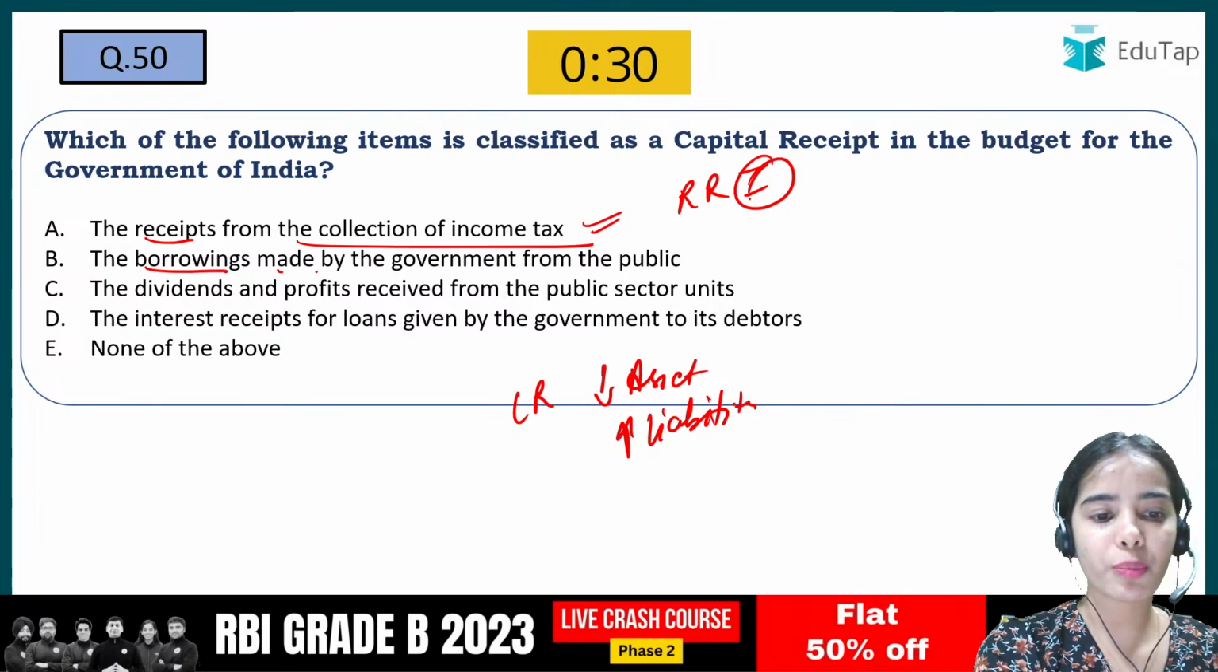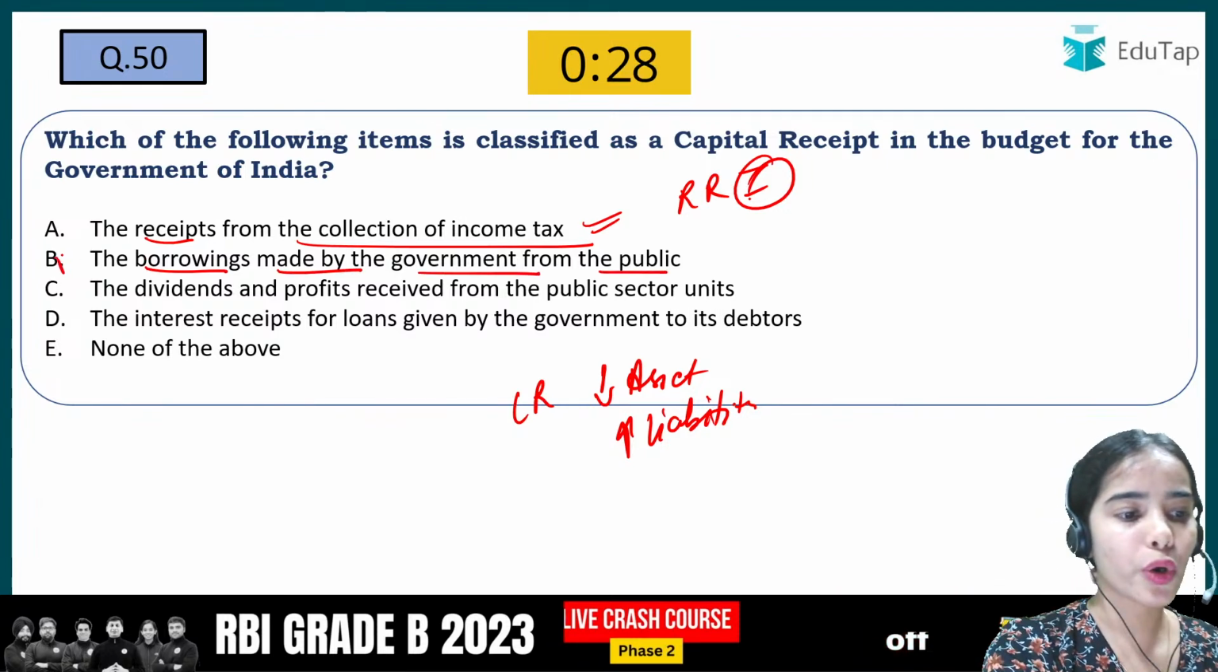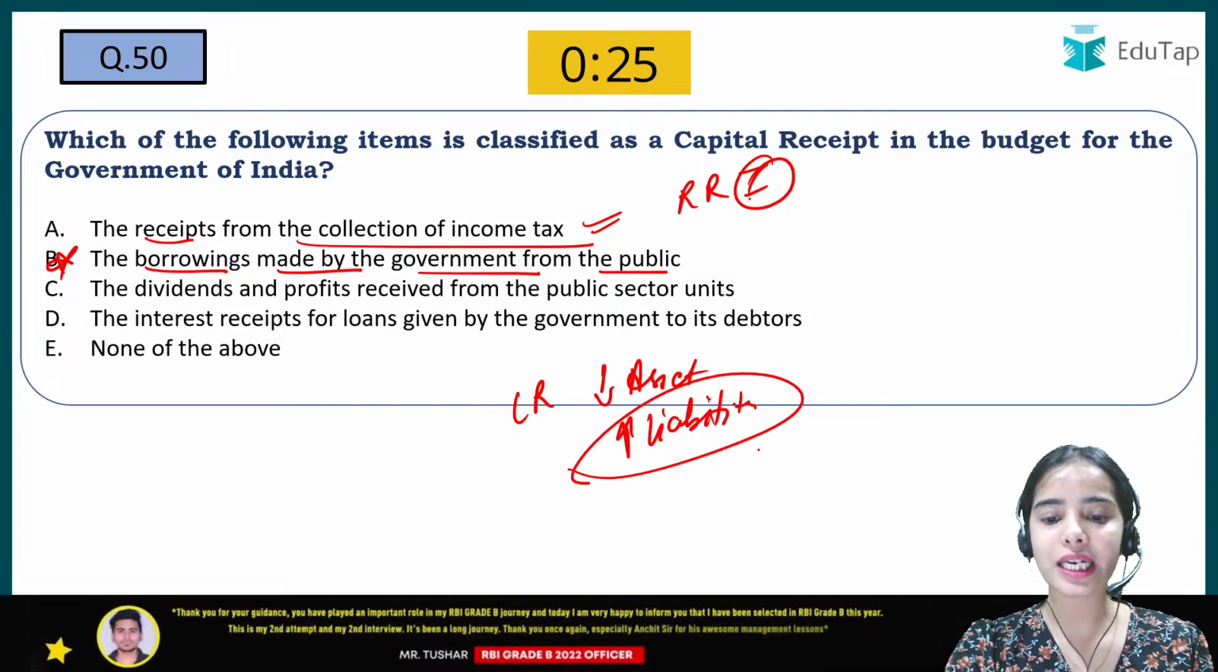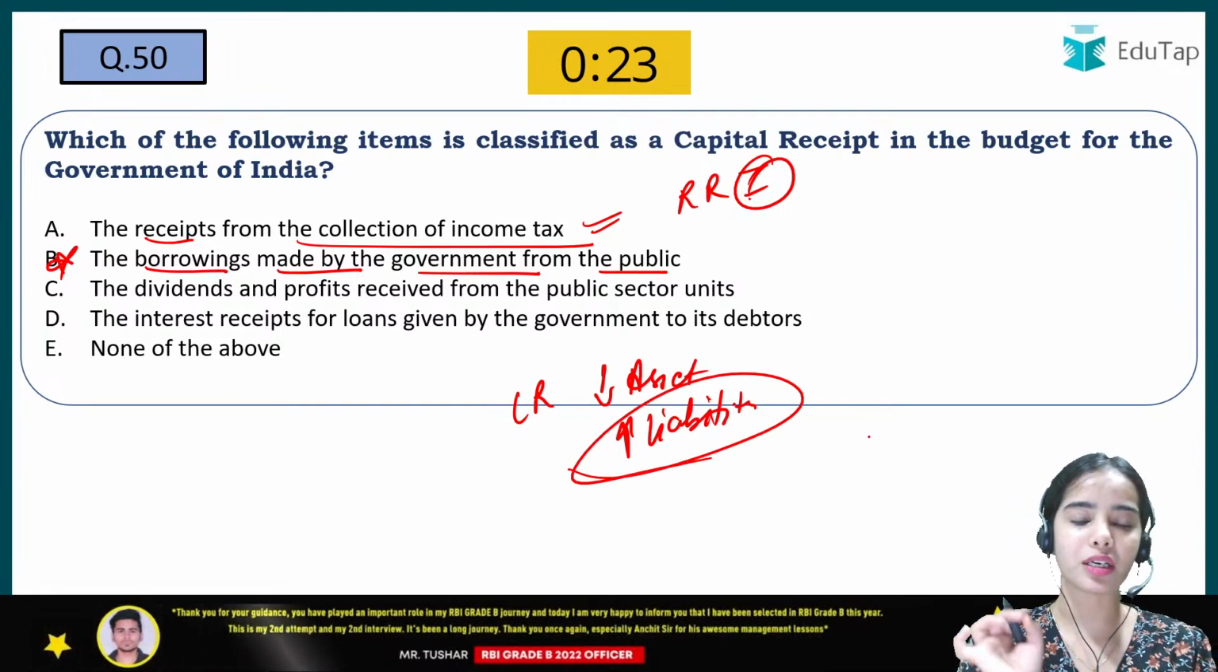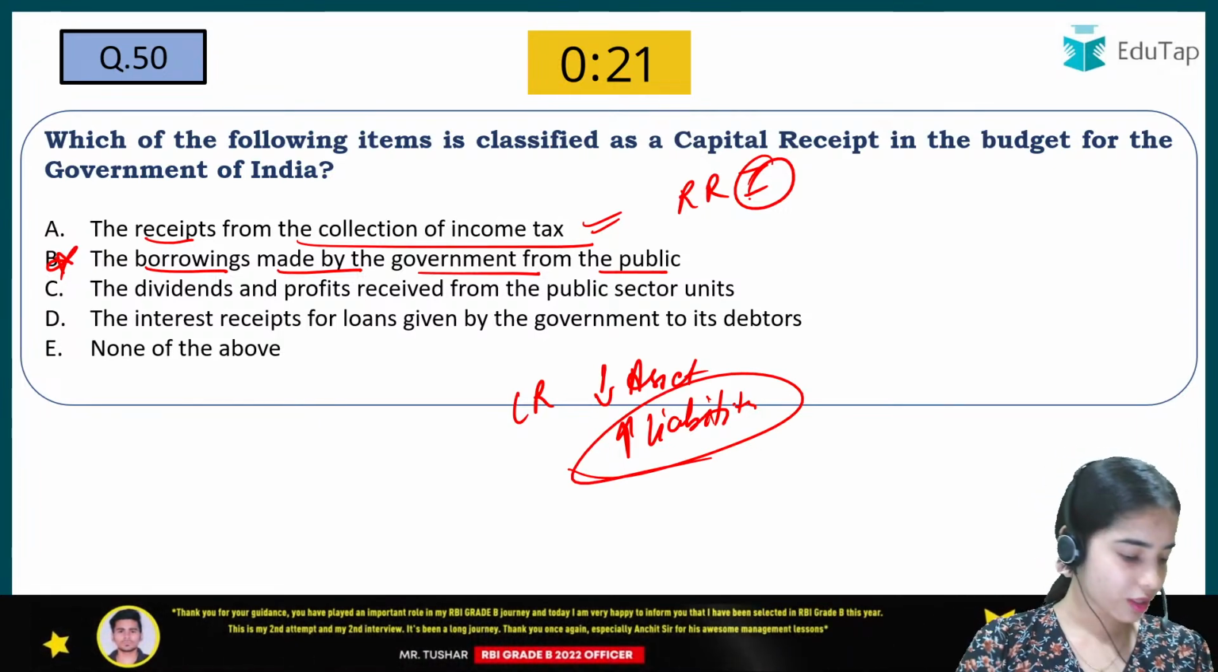The borrowings made by the government from the public. Borrowing means increasing the liability of the government. So this should come under the capital receipt. So this is the answer.